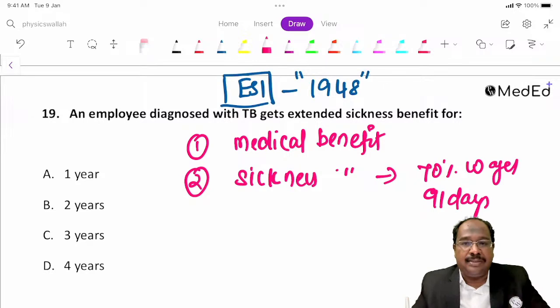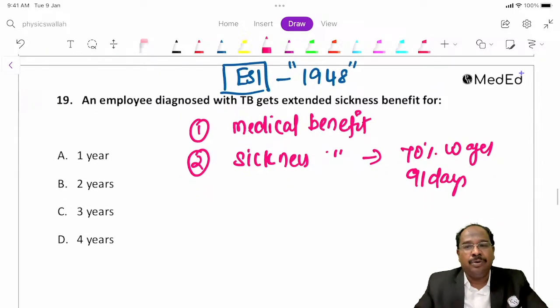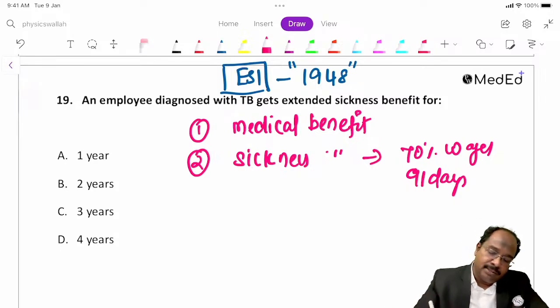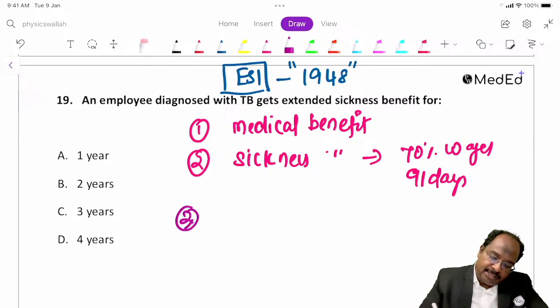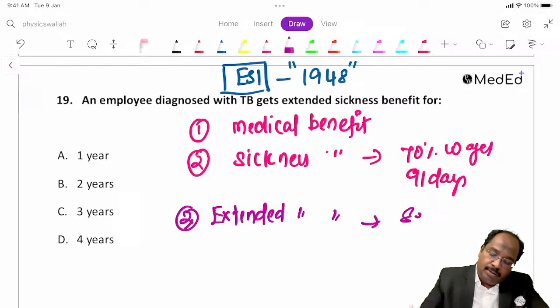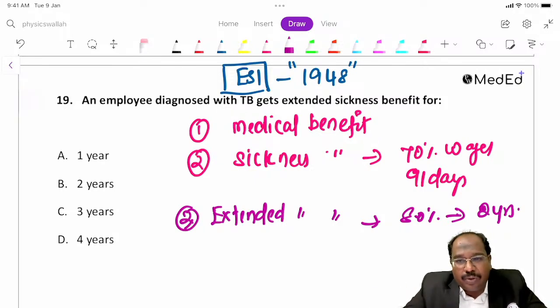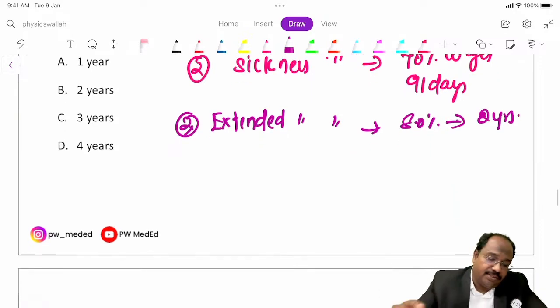Overtime definitely is there. Okay, fine. So you will not come under this. So sickness benefit is 70% of wages for 91 days. The question is related to extended sickness benefit. We have certain conditions. Extended sickness benefit is 80% of wages for 2 years, guys. We have TB, MI, stroke. They have a list of some 34 conditions. If you have any of these conditions, you can get extended sickness benefit for 2 years, 80% of wages.